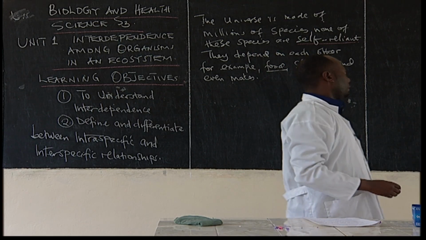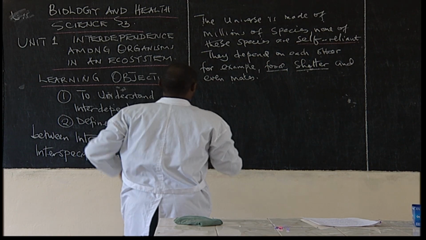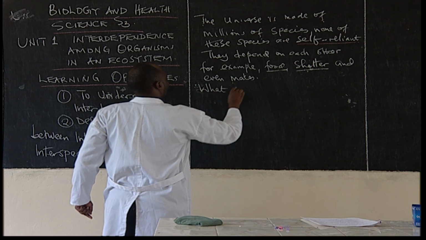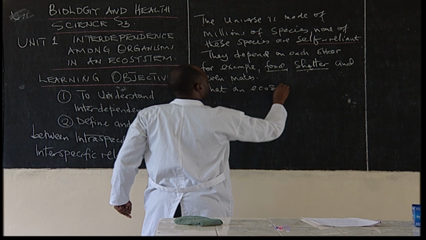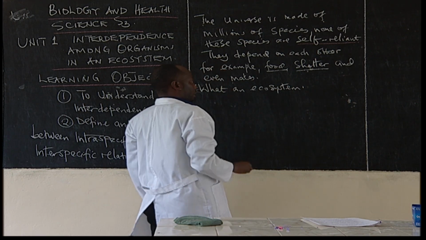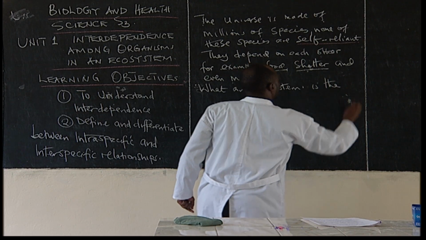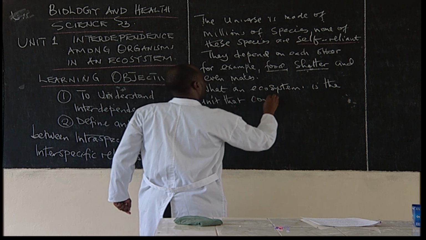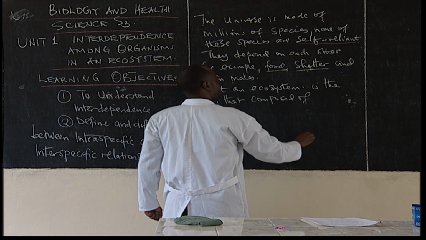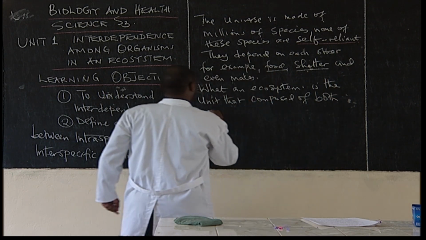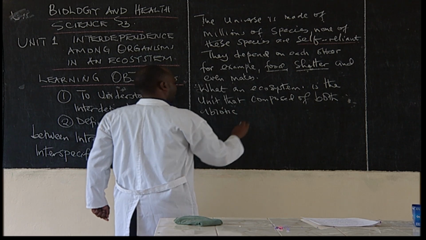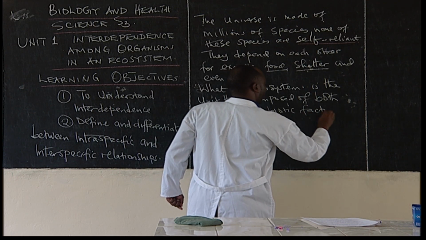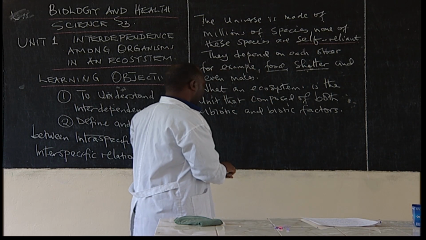But also, before I talk about interdependence, what do you understand by the word ecosystem? What is an ecosystem? An ecosystem is the unit that is composed of both abiotic and biotic factors. Students, think about what are biotic factors and what are abiotic factors.